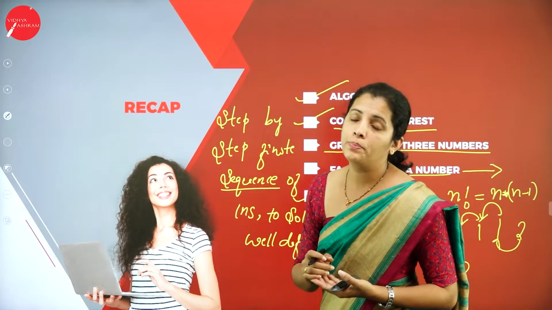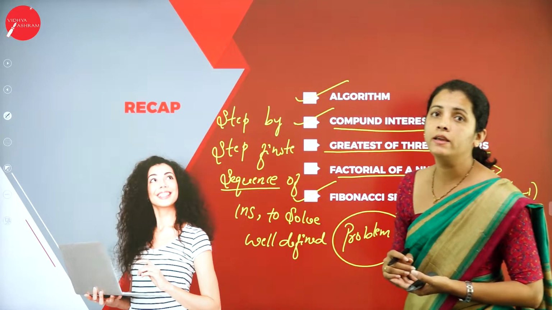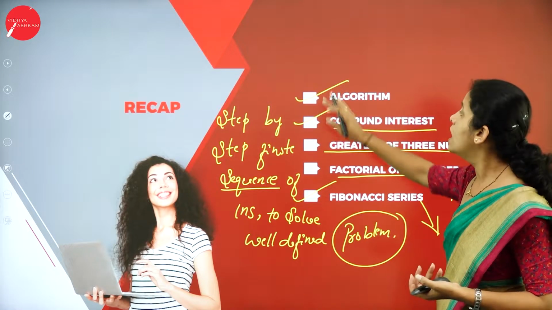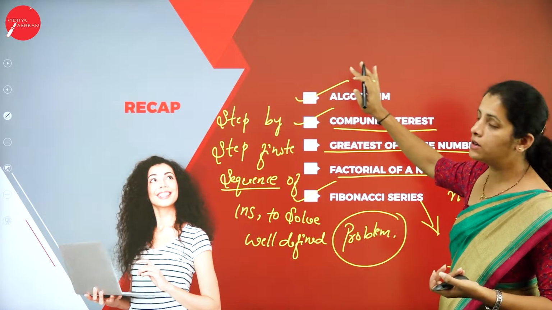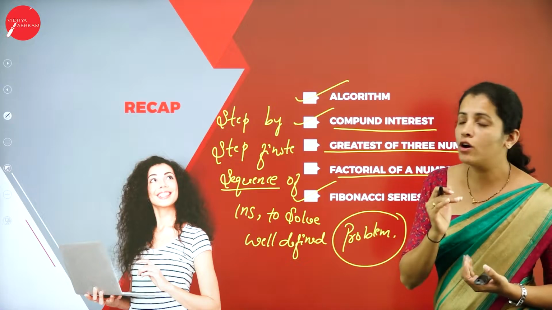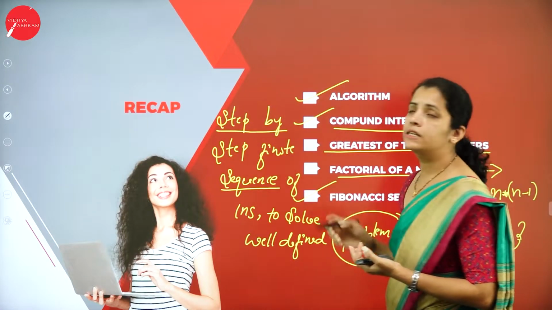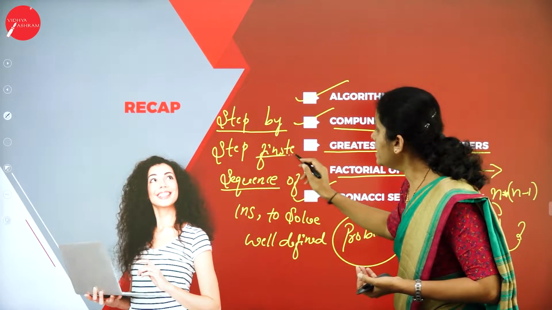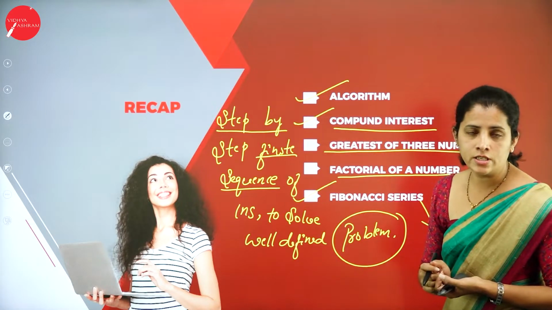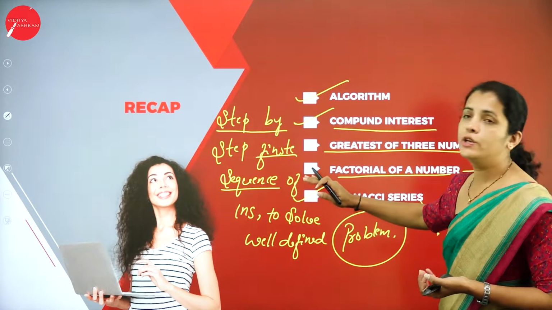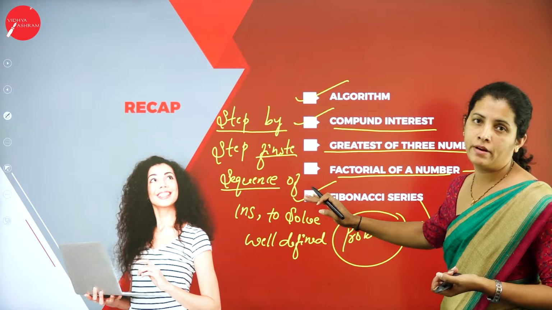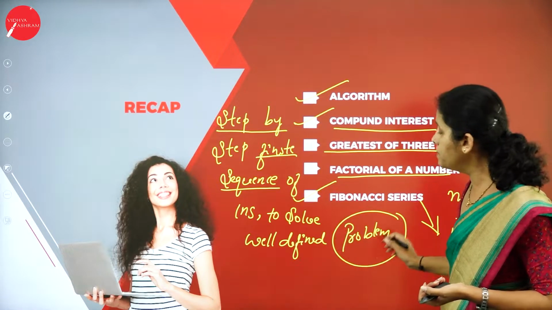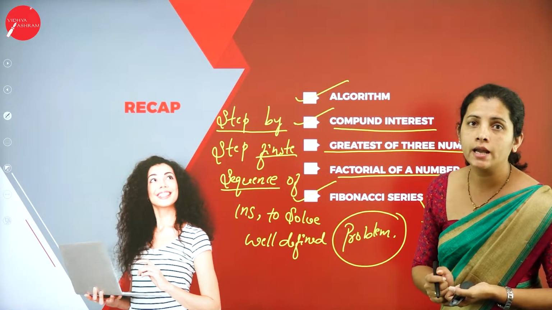So these are the topics I have discussed in my previous session. That means I started with what is algorithm. Here algorithm is nothing but the step-by-step finite sequence of instruction that is mainly used to solve a well-defined problem. So here the problem may be any real-time problem.